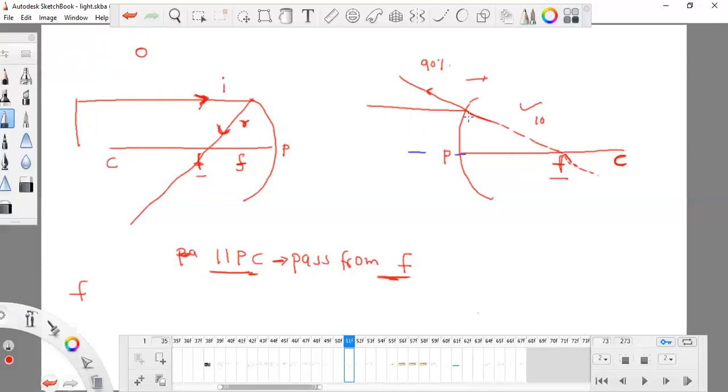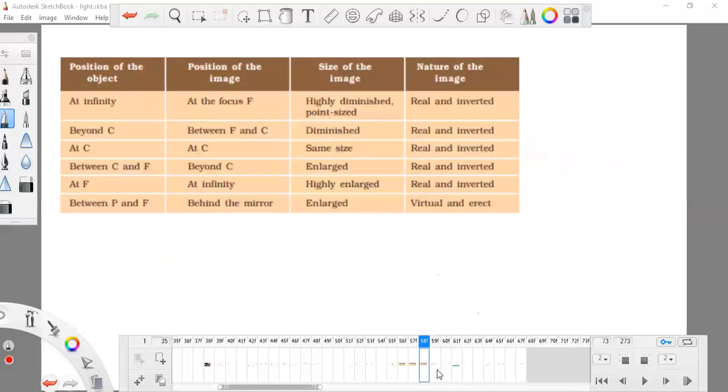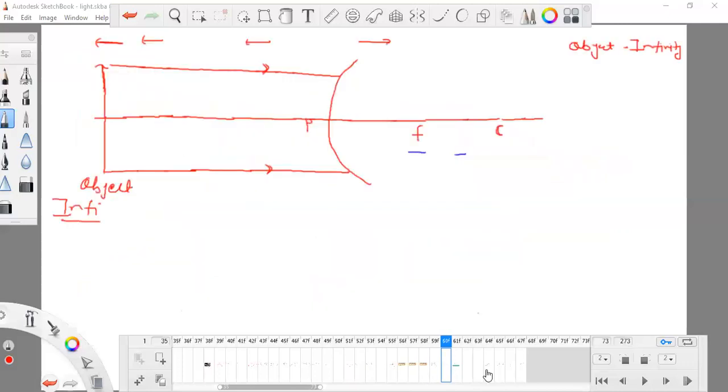Anything coming parallel to PC should pass through this F point. So this is also applicable here. It is parallel to PC, so it has to pass through F.